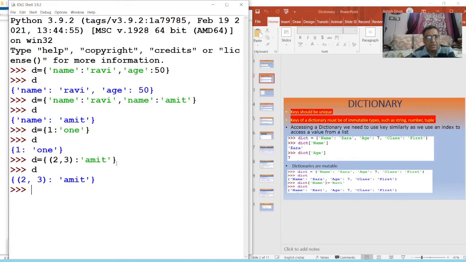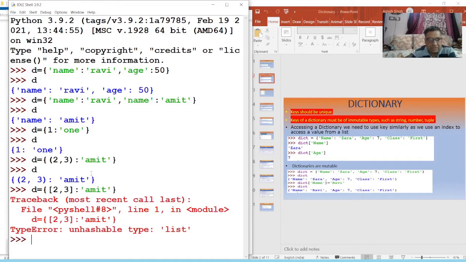But if I use a list here, then what will happen? You see d equal to dictionary and I say 2, 3. Now this is a list and list is mutable.